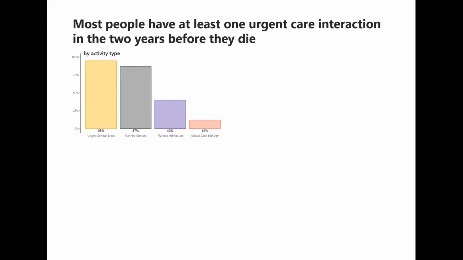Planned admissions, access is lower, around about 40% of the decedent population having one or more of these, and critical care access much lower at 12%. So a small proportion of the decedent population having at least one spell in critical care.